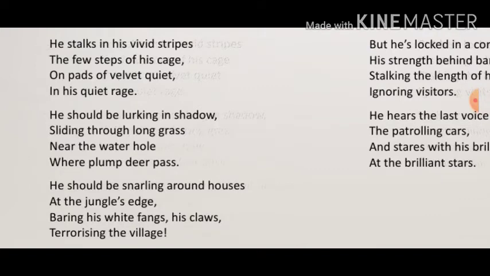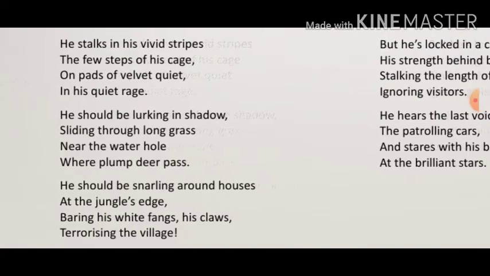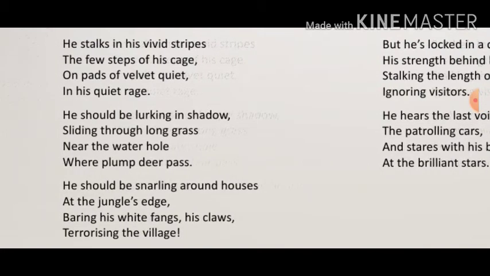He should be lurking in shadow, sliding through long grass near the water hole where plump deer pass. Lurking means to hide in order to catch the prey, the way a tiger hides himself so that he can catch his prey easily in the jungle.